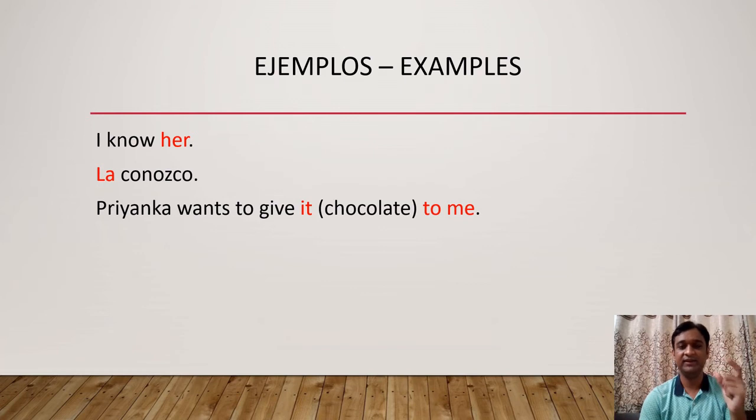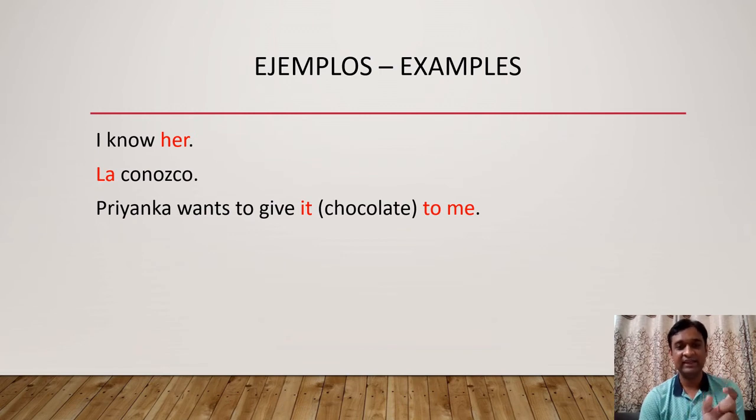Now friends, pay attention here. Priyanka wants to give. So here two verbs are there. Wants to give. So to give is an infinitive verb in English. So what is to give in Spanish? Dar. So now recall the rule. If the infinitive verb is given, the object pronoun can be attached after it.